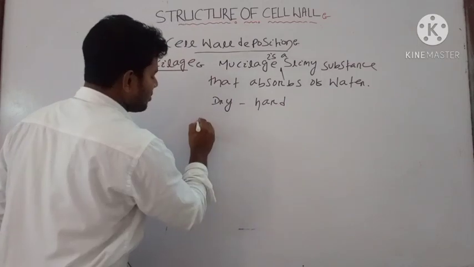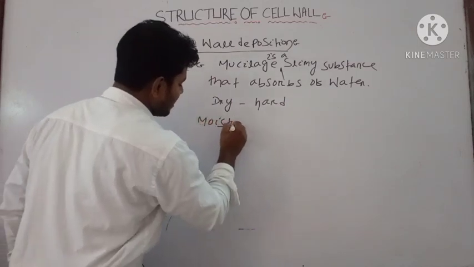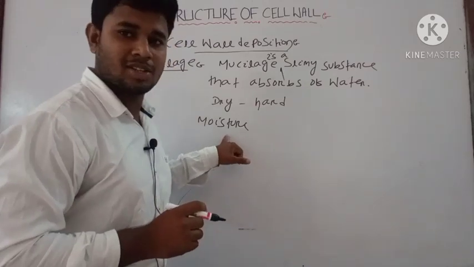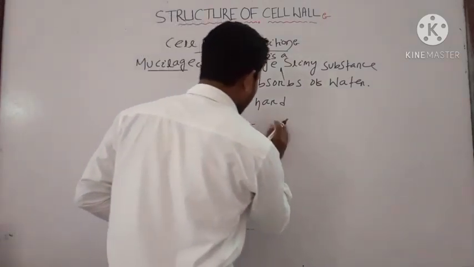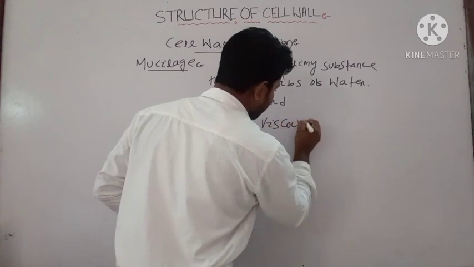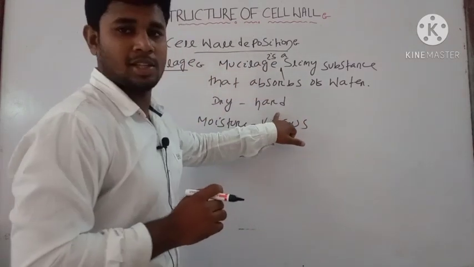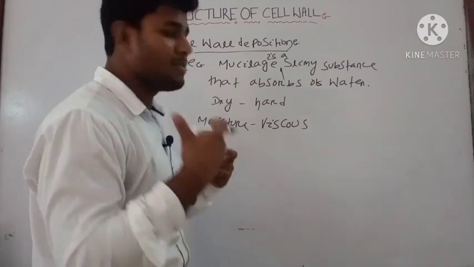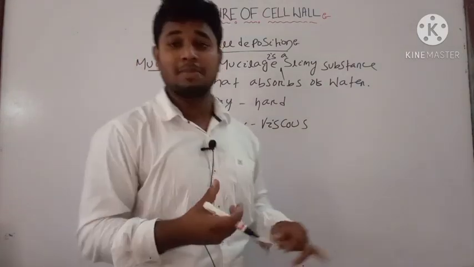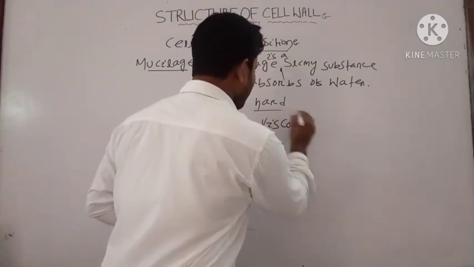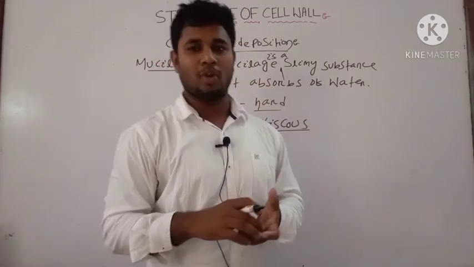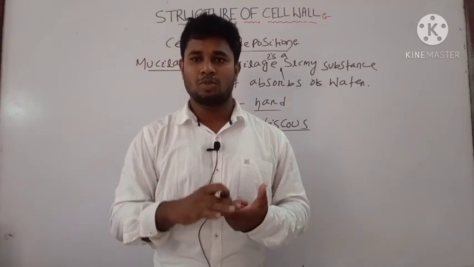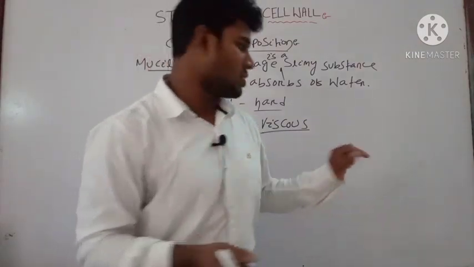But when the mucilage is present, the moisture will be present in the cell. Then that will provide a viscous condition. When they are dry, the cell will be hard. When this is present, it will provide moisture to the cell and the cell becomes viscous. These four are the main points in cellular deposition: first one is lignin, then suberin, then cutin and mucilage.